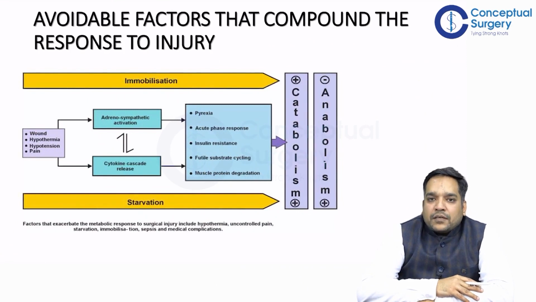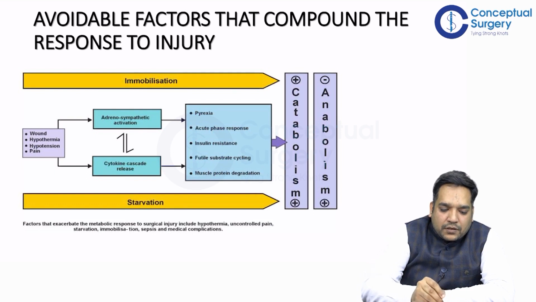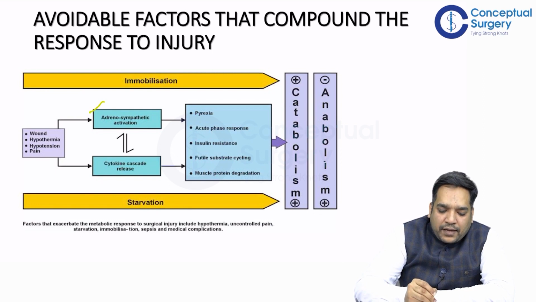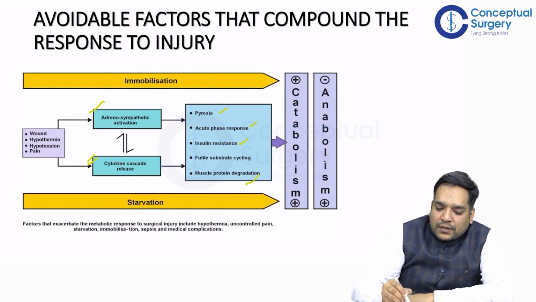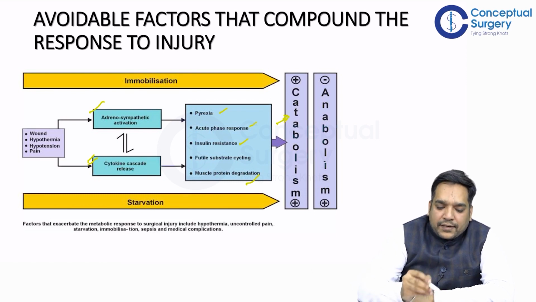So here we can see the pathophysiology. Factors like hypothermia, hypotension and pain lead to adrenosympathetic activation, and also lead to cytokine cascade release. Because of both of these, there is pyrexia, acute phase response, insulin resistance and muscle protein degradation. So all these are part of catabolism. Ultimately, all these factors lead to catabolism. It is seen that immobilization and starvation also cause catabolism.